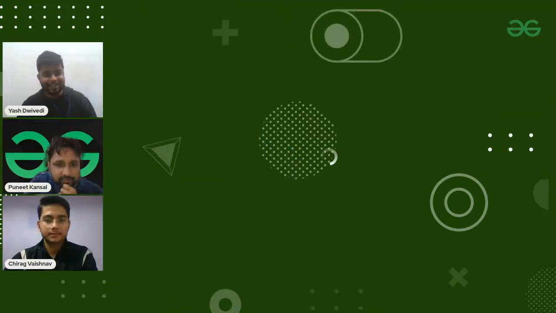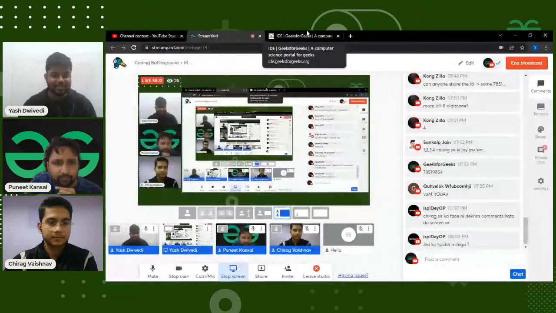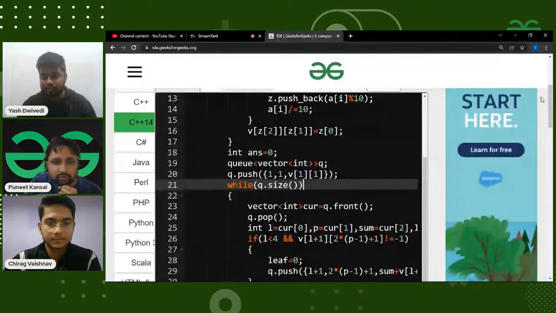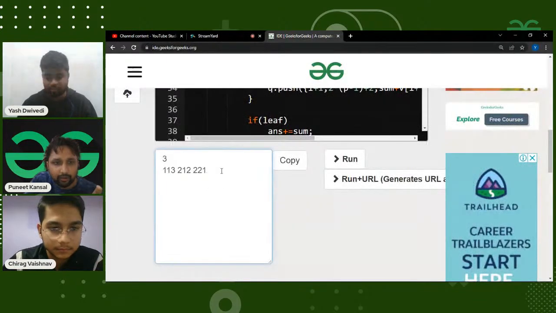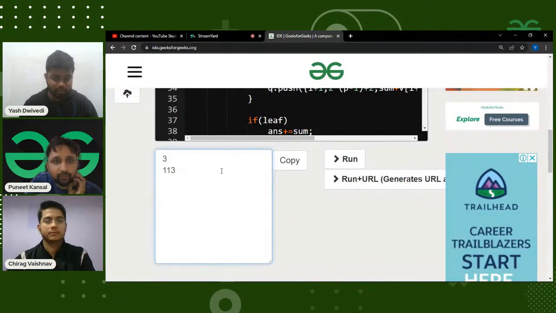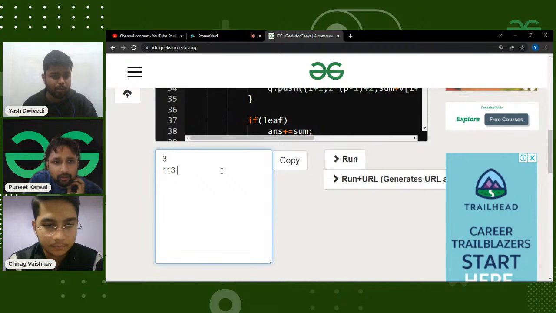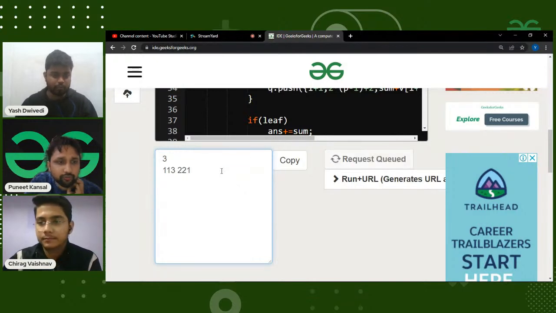I think Yash was very comfortable with this question also. Yes, trees are quite easy for us. So I shared your screen. Now you can show your code. Let's run your code. What was the test case? 113 and let me check in my PPT. So 113, 221.